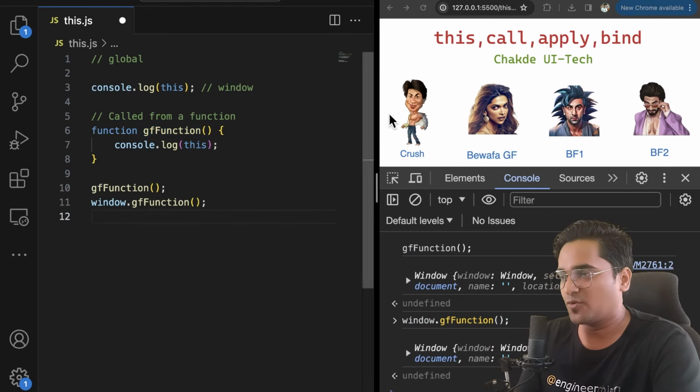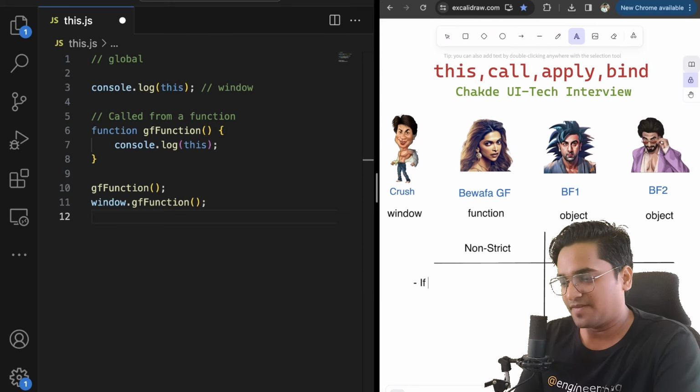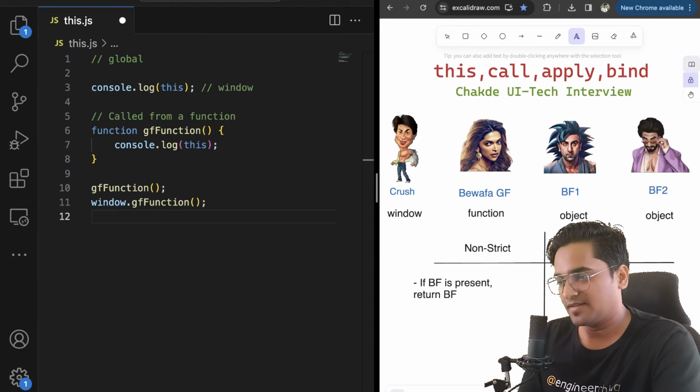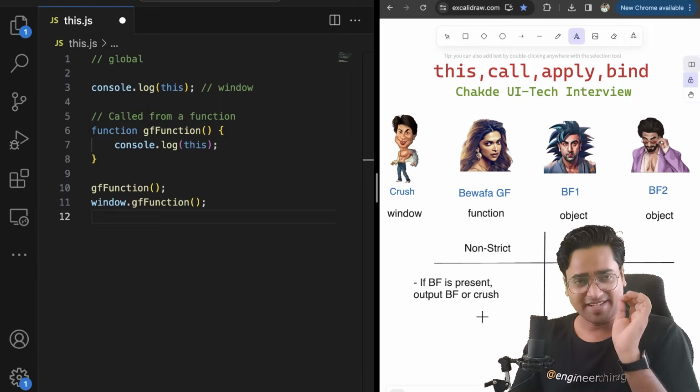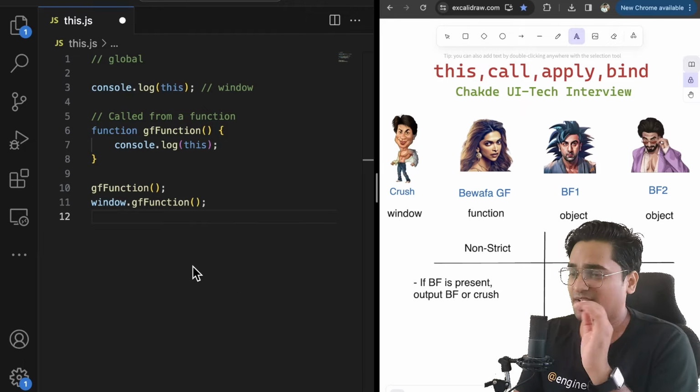If I have to list it down: if BF is present, mention or return BF, or output crush, which is your window object. Perfect. If your boyfriend is present, you will name the boyfriend's name. If your boyfriend is not present, you are going to name the crush's name.